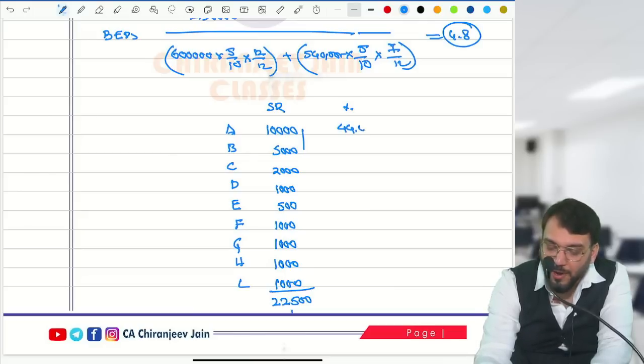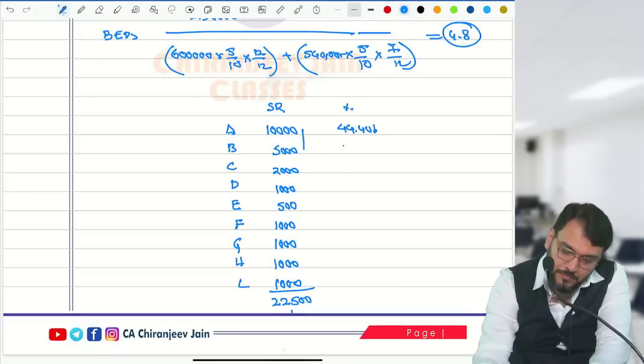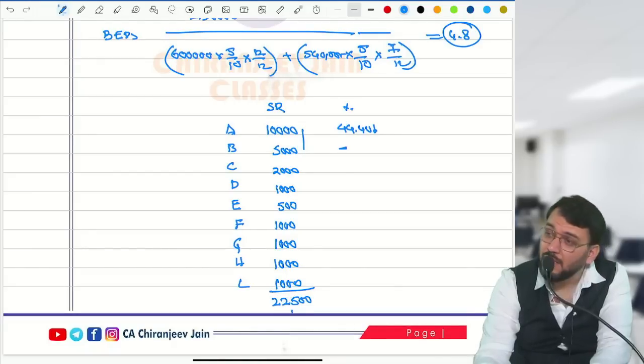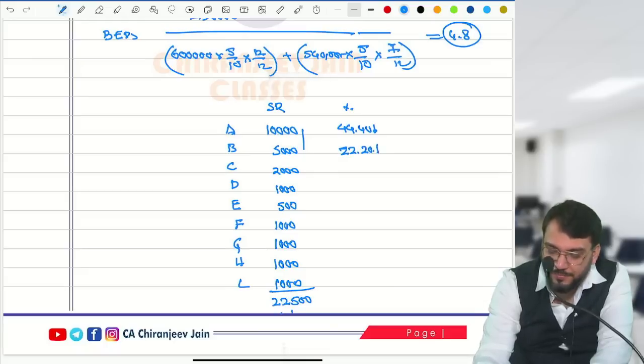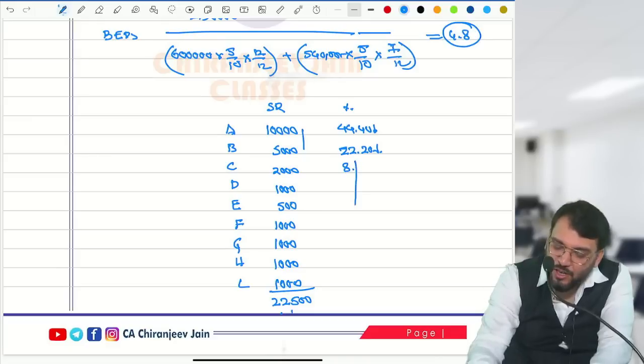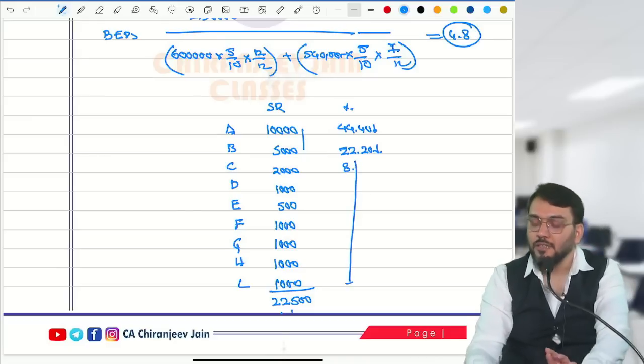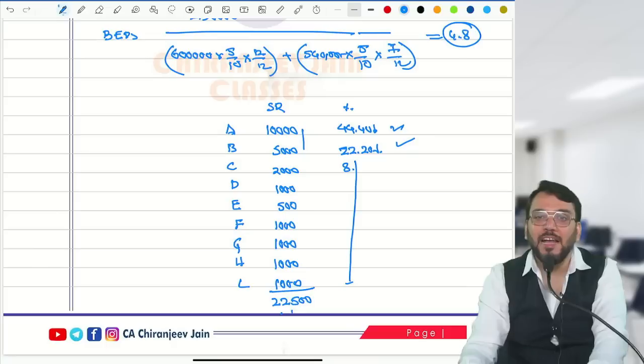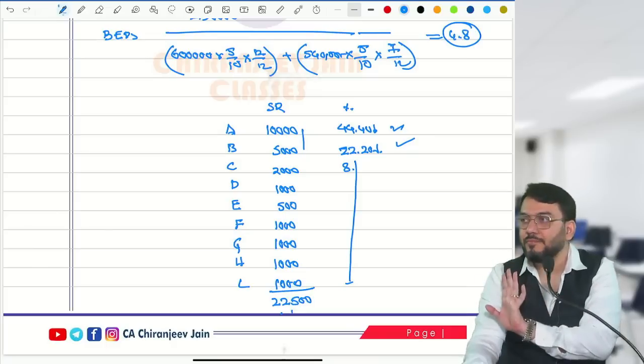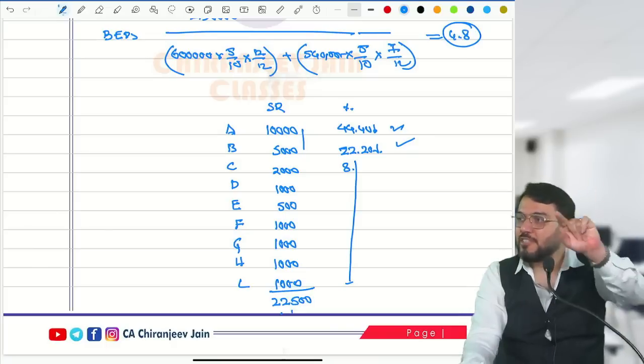This is 44.40. Then 22.2. 5,000 divided by this is 22.20. Then 8. Now can you say this will not be reportable? Understood? So this is reportable. This is reportable as per the quantitative threshold criteria, means as per the first point.